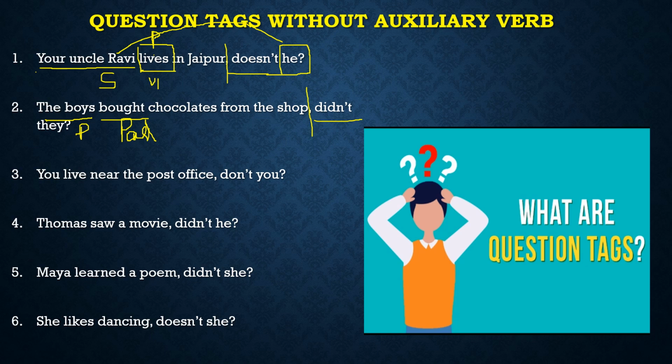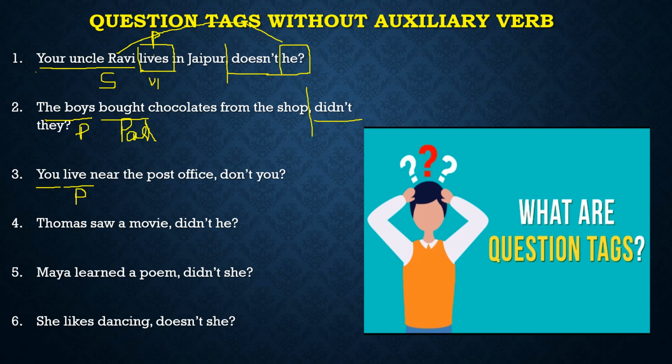Next come, you live near the post office. You is my subject. Live is the verb. Now after seeing the verb, you can find out the sentence is in present tense or past tense. Now if it is in present tense, you have to see whether we have singular subject, we will use does. If we have plural subject, we will use do. Now you and I always take plural sense.